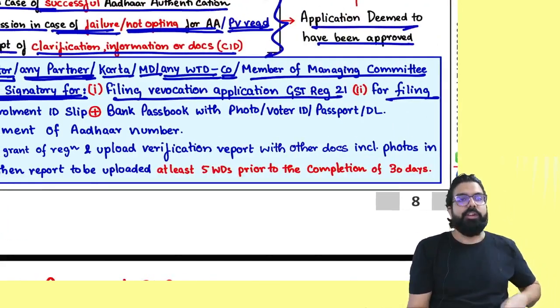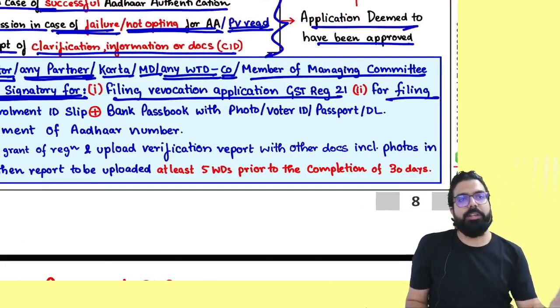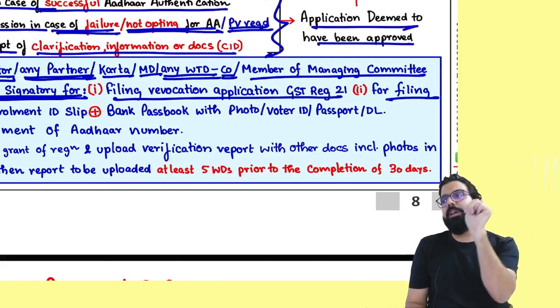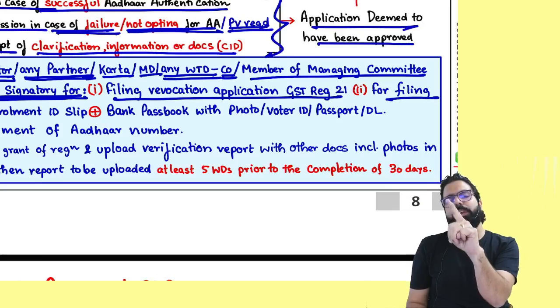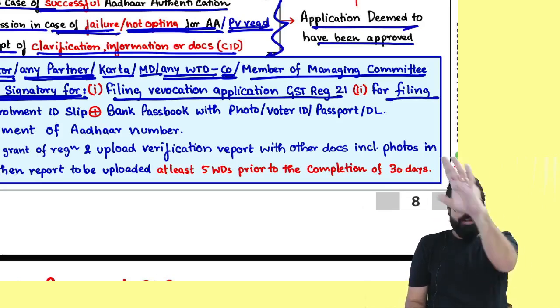They are telling you should undergo Aadhaar authentication. For what reason, everyone? What are the 3 reasons? RRR. What is R? Revocation, refund under rule number 89 and refund under rule number 96.